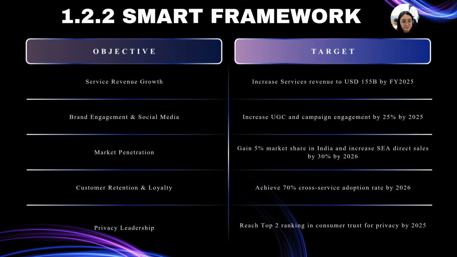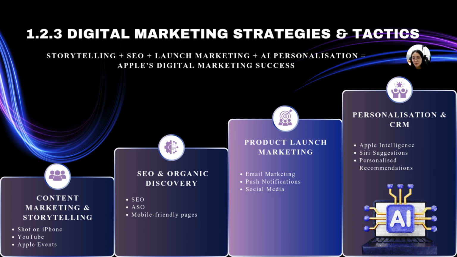competitive advantage. Apple's digital marketing strategy is built around 4 key pillars that work together to increase brand awareness, customer engagement, and business growth. The first strategy is content marketing and storytelling. Rather than focusing on product features, Apple creates emotional connections with customers. Campaigns such as Shot on iPhone encourage users to share their experiences, turning customers into brand advocates. Apple also uses YouTube videos, live product launches, and newsroom content to tell compelling brand stories.